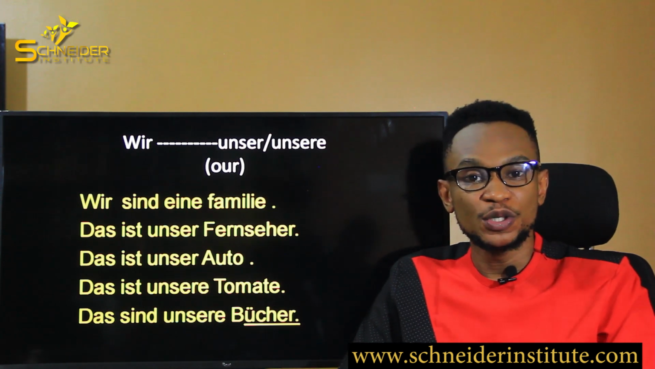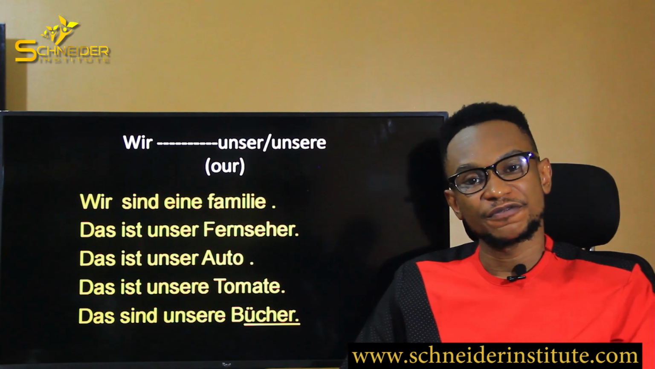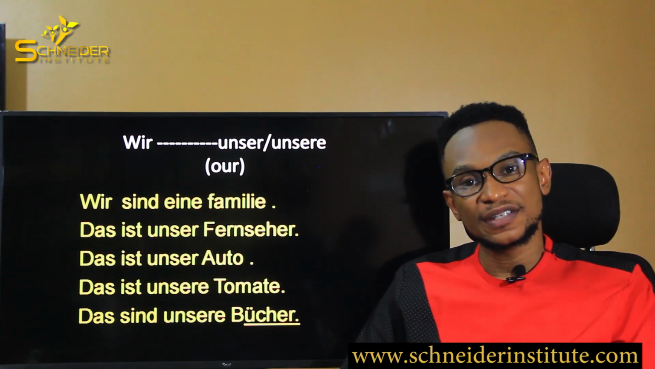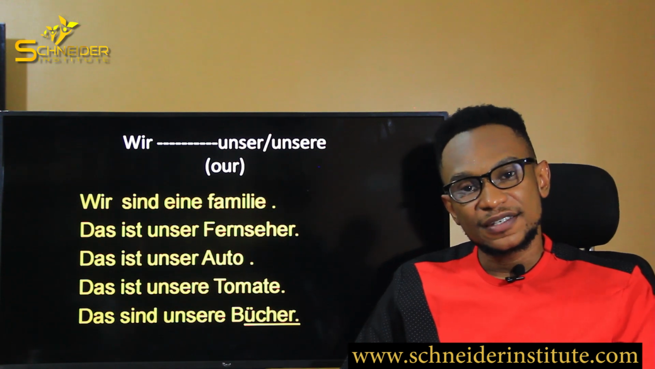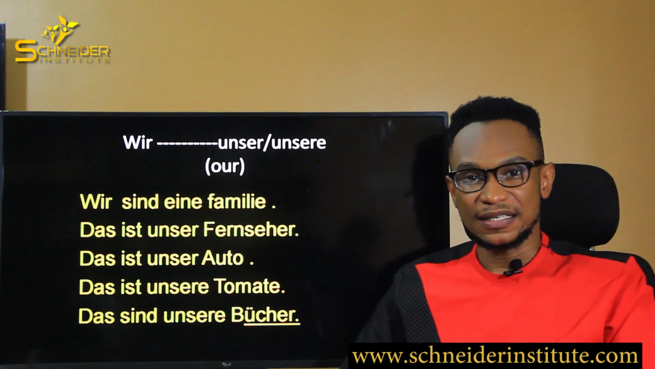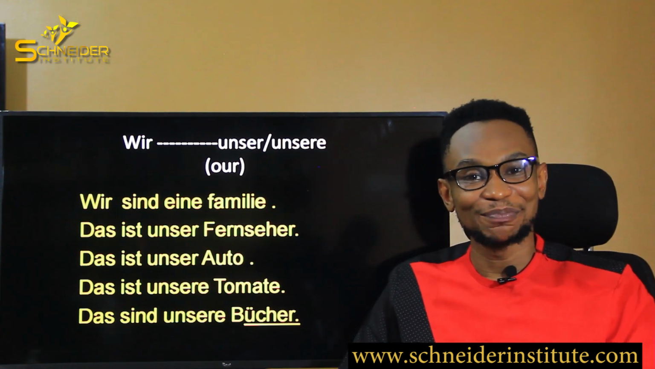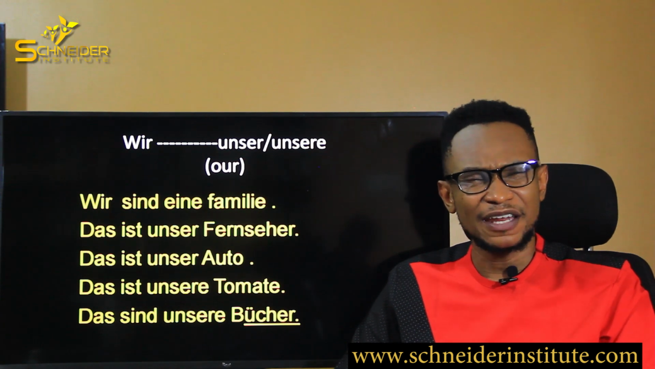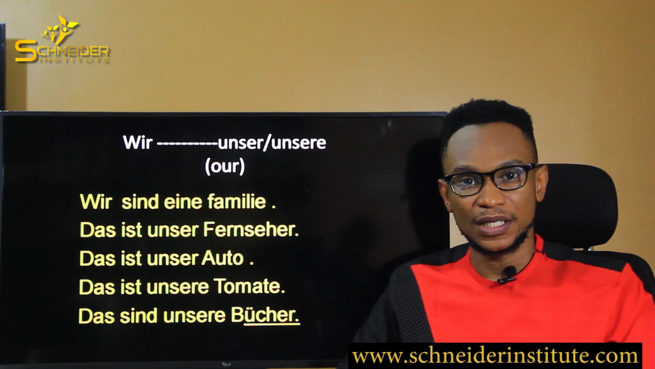Wir, of course, means we, all right? We. Now, in its possessive article, it is unser, that is our, okay? Like you say, this is our own, this is our television, this is our car, this is our house, this is our father, as the case may be. So this is how we're going to show possession in plural, basically. So it definitely has to do with a group of persons trying to show ownership of something in this case.